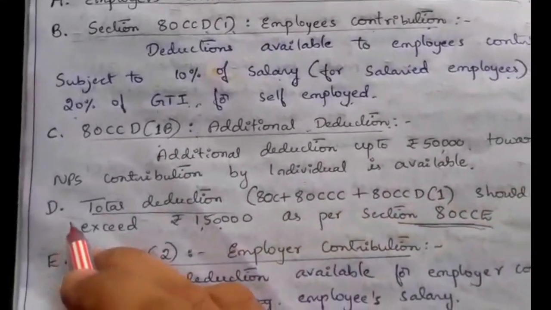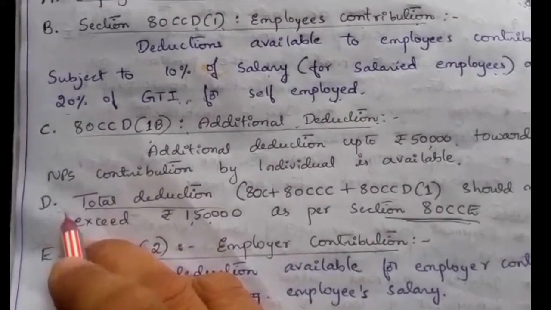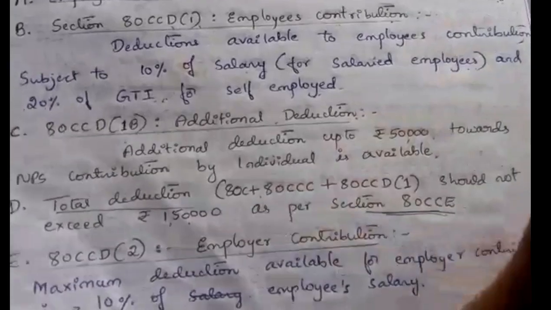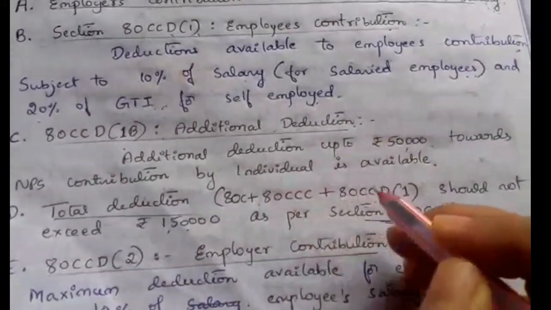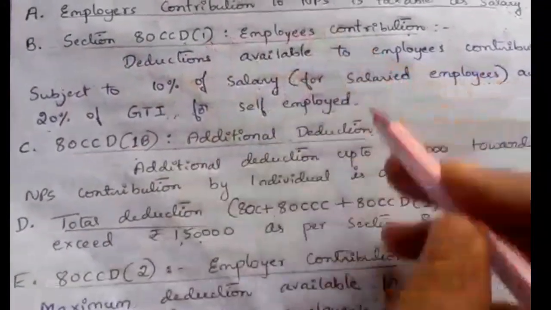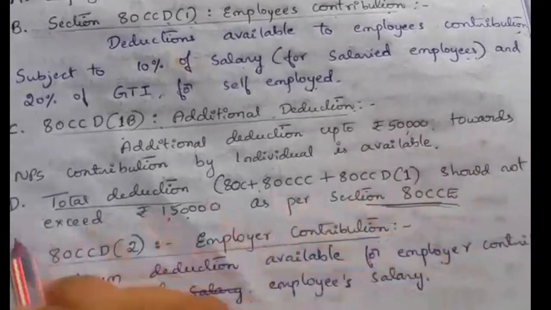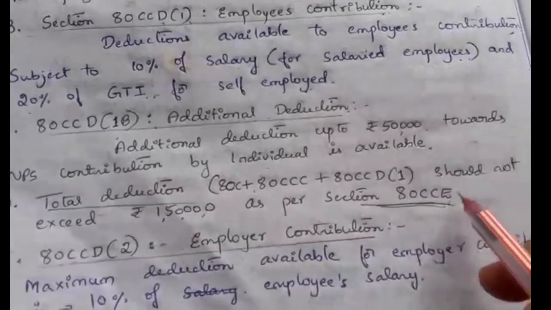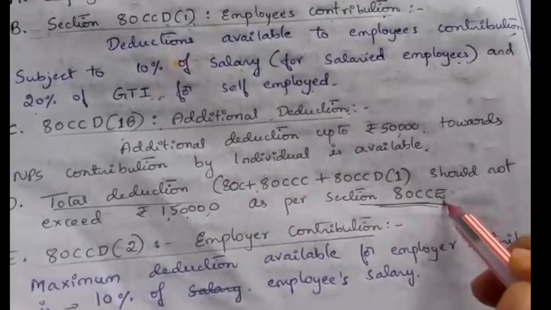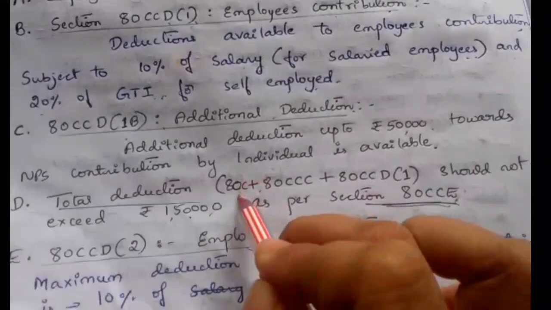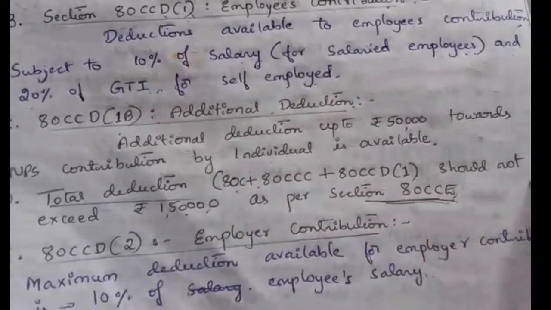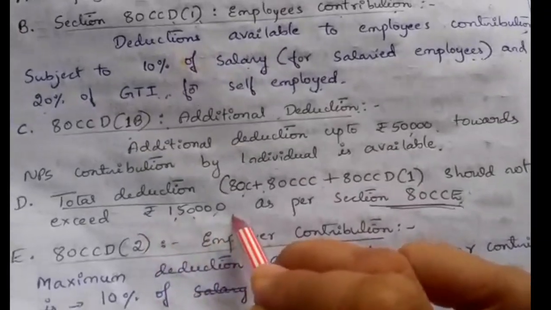Next, the fourth point is total deduction. Including 80C, 80CCC and 80CCD1, the total deduction should not exceed rupees 1,50,000 as per Section 80CCE. 80CCE says that the total deduction of 80C plus 80CCC plus 80CCD1 should not exceed rupees 1,50,000.